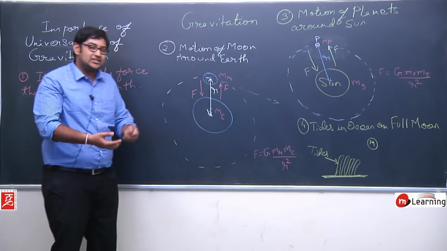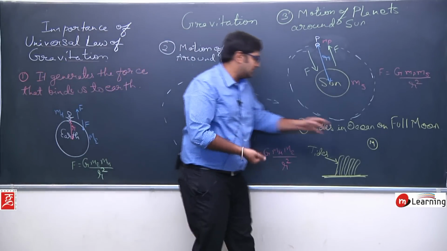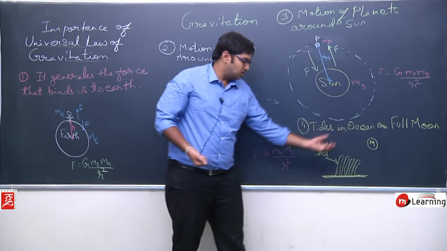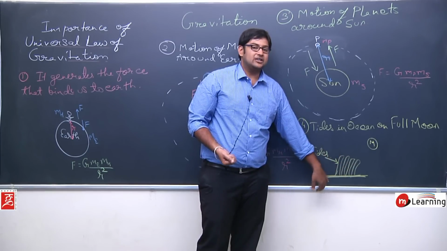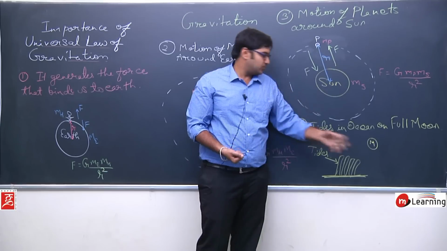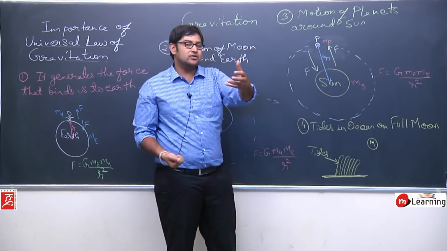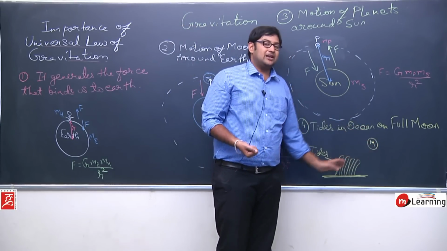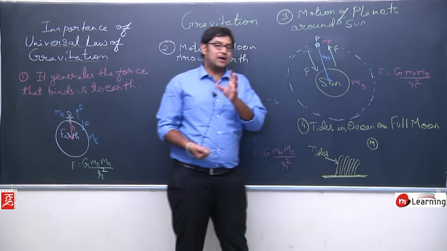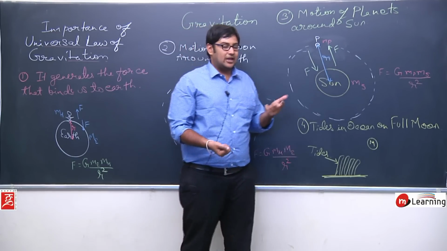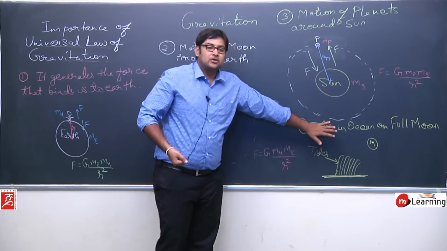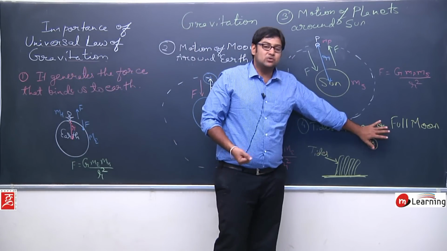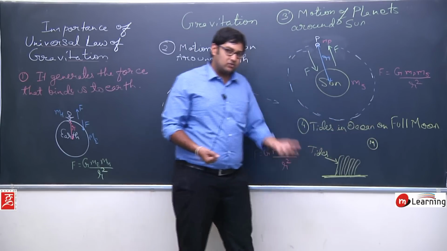This is due to the attraction of the moon towards the Earth. The water that is present on the Earth will get attracted towards the moon on the full moon, because the mass of the moon is large compared to the mass of the water. I am not talking about the complete Earth, I am only talking about the water in the ocean. So that water gets attracted towards the moon, and due to this attraction there would be high tides.